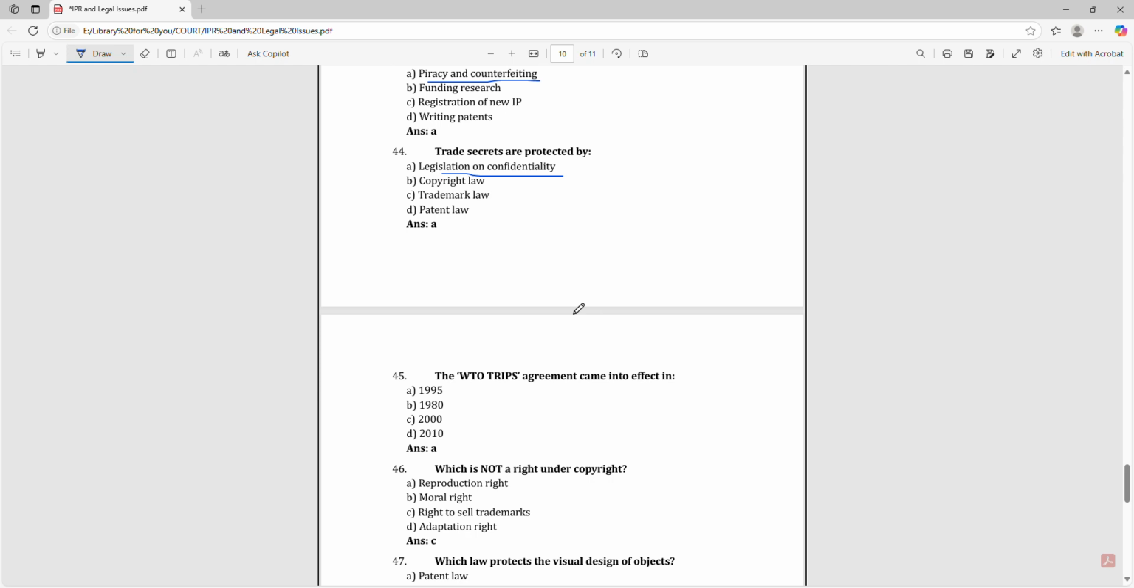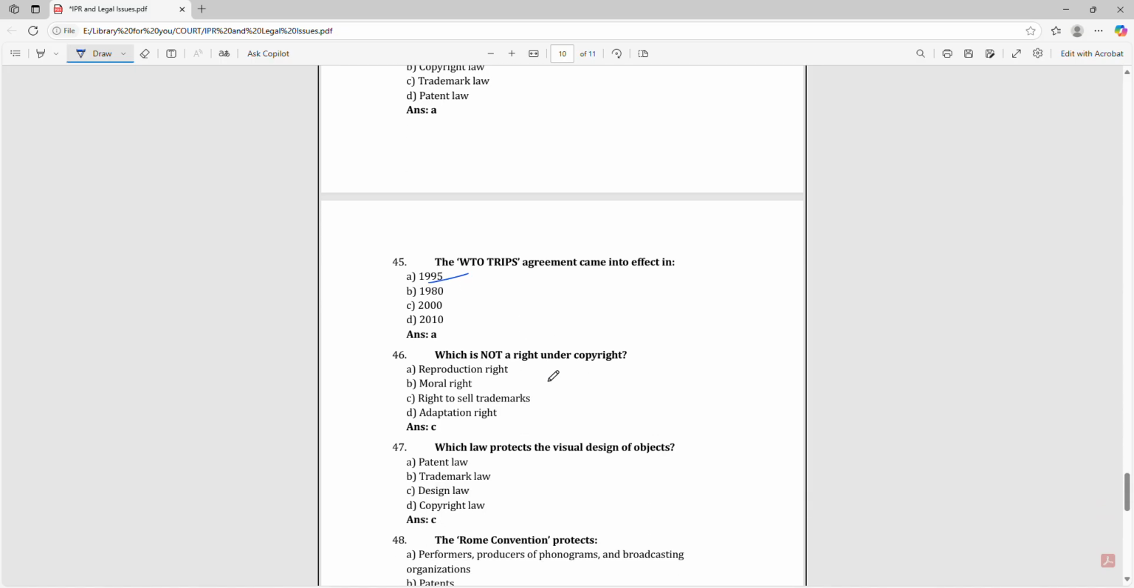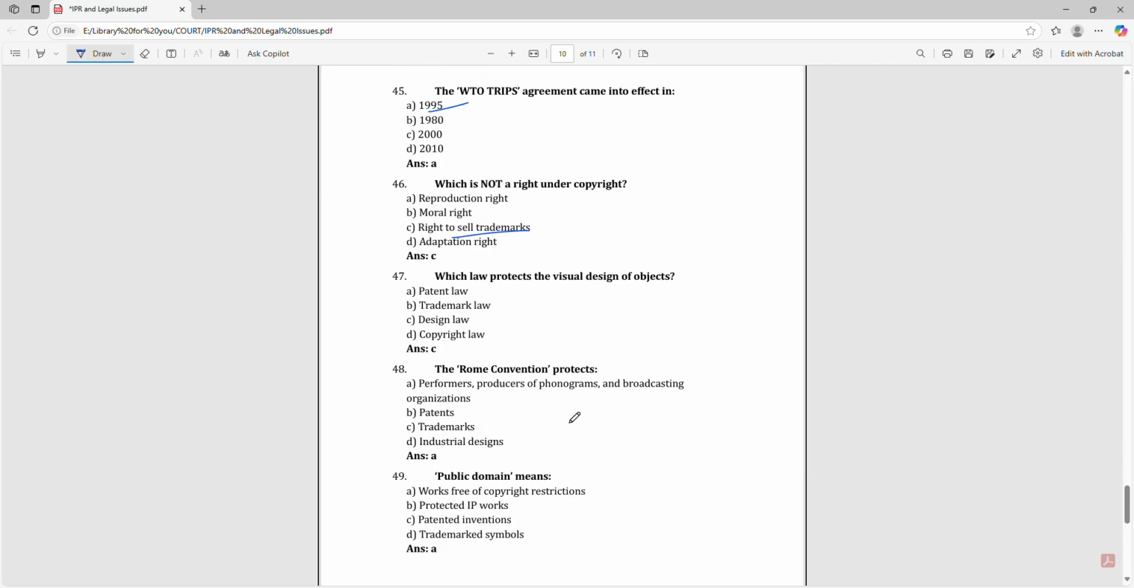The WTO TRIPS agreement came into effect in 1995. Which is not a right under copyright? Right to sell trademarks. Which law protects the visual design of objects? That is design law. The Rome Convention protects performers, producers of phonograms and broadcasting organizations.